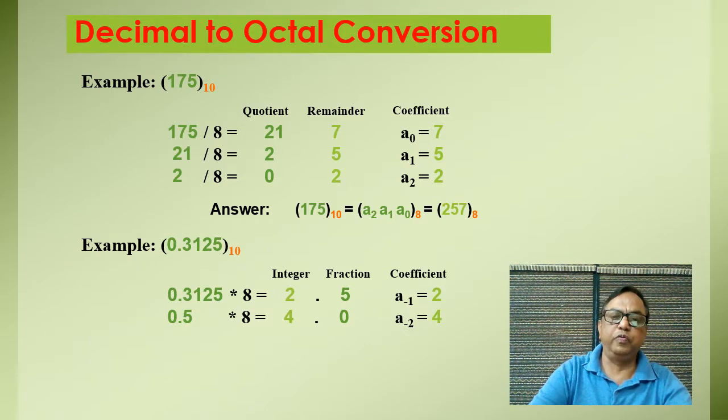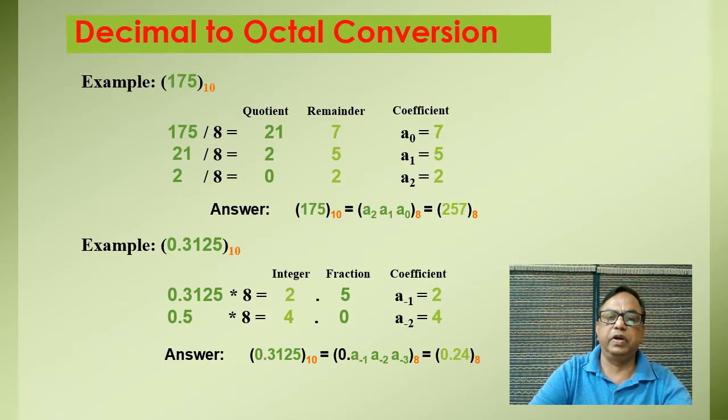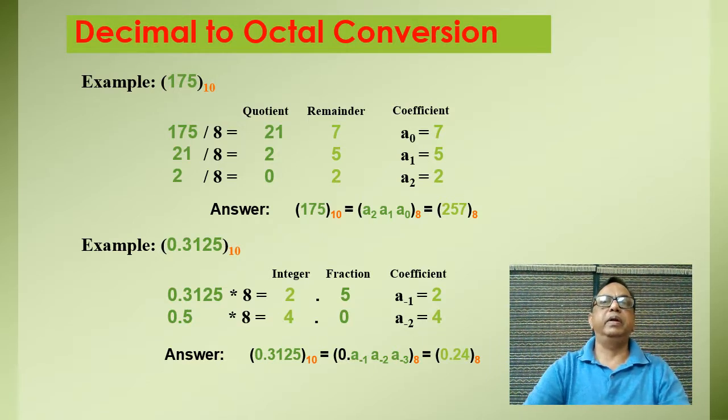So this 4 will represent the coefficient of octal number, and then we write it finally, because the first one represents the MSB and the other one will represent the LSB. So the answer will be 0.24 of octal number. In this way, decimal number can be converted into octal number.